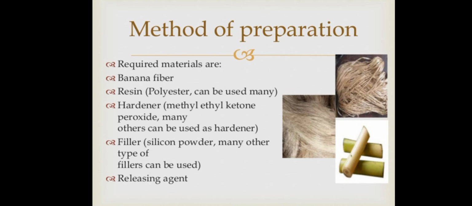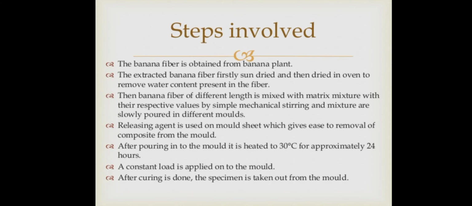Then a hardener, one type of hardener like methyl ethyl ketone peroxide, or many others which are available as a hardener, that also you can use. Then filler, meaning silicone powder, can be used, and a releasing agent can be used. Then, what are the steps you can do?